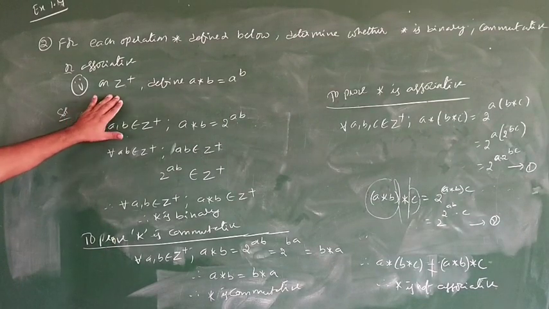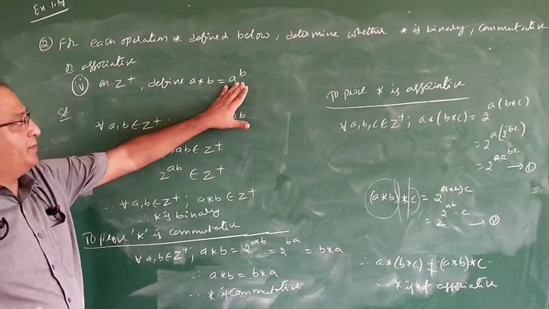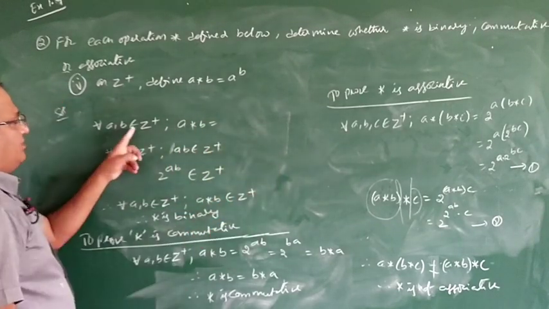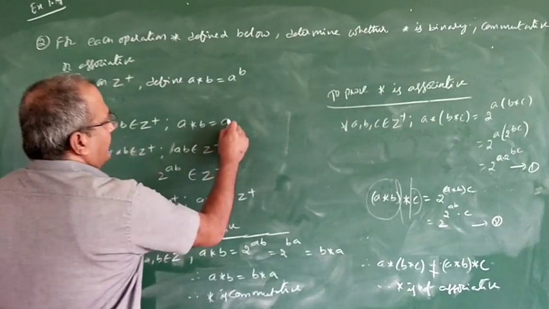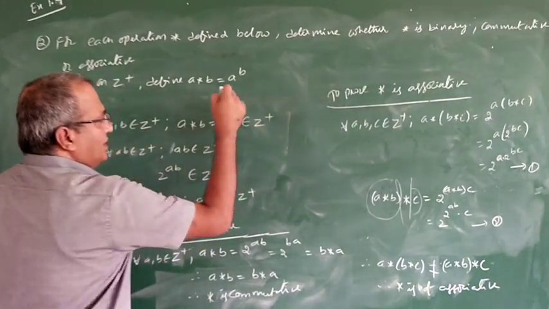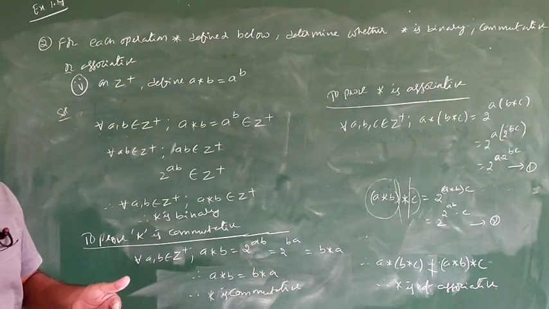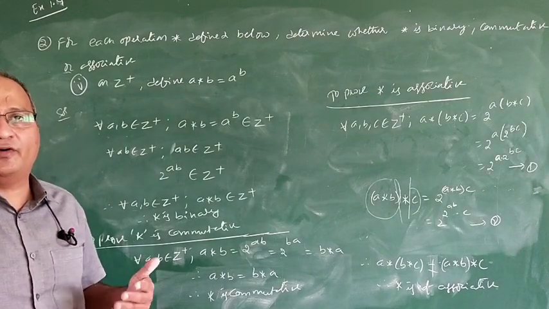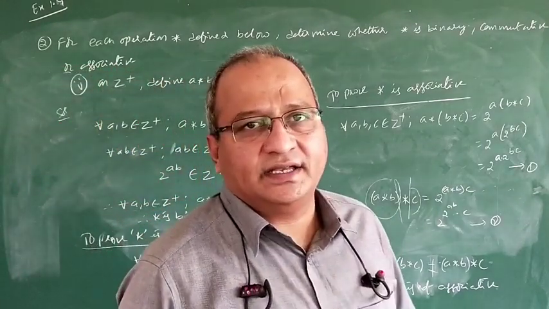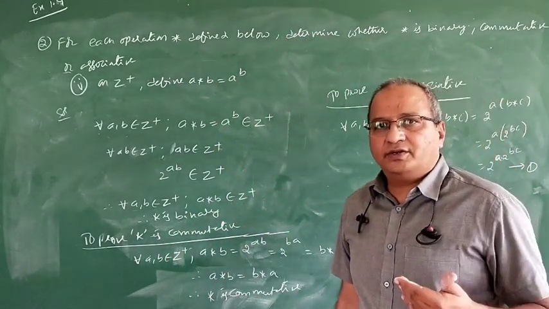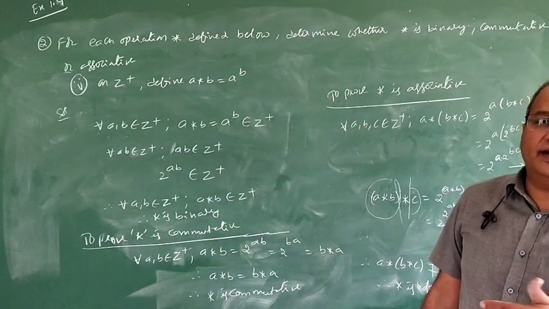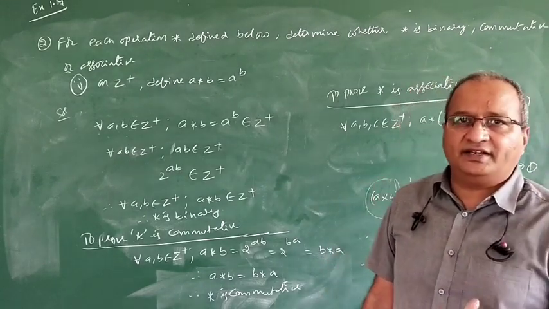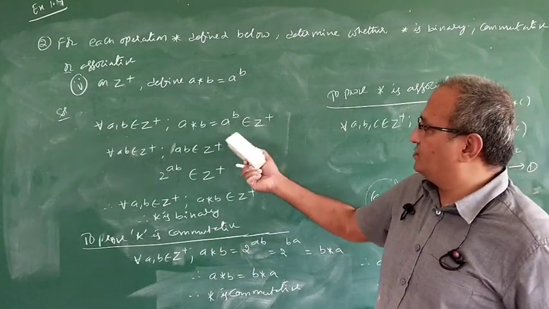See, the 5th problem: on Z plus, define a star b equal to a power b, which is like the previous problem. So a star b is equal to a power b, which belongs to Z plus only, because a is a positive integer, b is a positive integer, and the power of a positive integer is always positive. 2 cube, 5 power 5 or 5 power 6, whatever it may be. So a positive integer power is positive. If the exponent is negative, then that is a different case: 2 power minus 1 is 1 by 2, which is not an integer. But here that will be Z plus. So b is also Z plus.